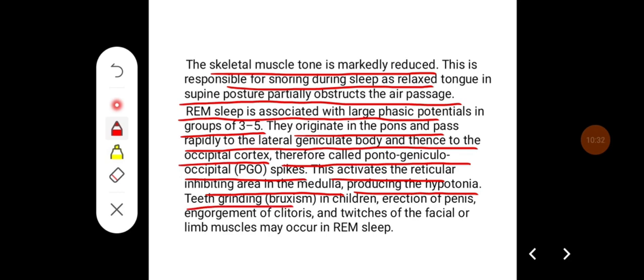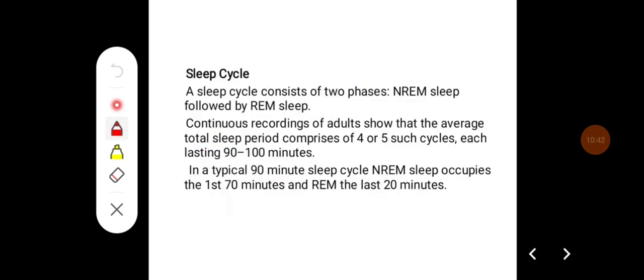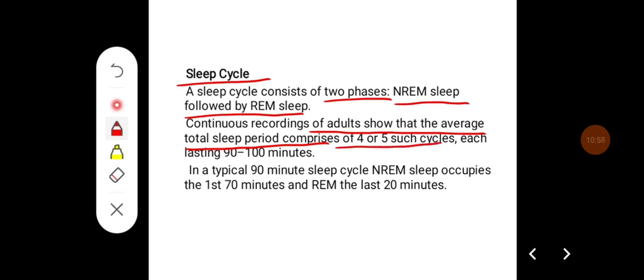Teeth grinding, that is bruxism in children, erection of the penis, engorgement of the clitoris, and twitches of the facial or limb muscles may occur in REM sleep. Sleep cycle. A sleep cycle consists of 2 phases: NREM sleep followed by REM sleep. Continuous recording of adults shows that the average total sleep period comprises 4 to 5 such cycles, each lasting 90 to 100 minutes. In a typical 90-minute sleep cycle, NREM sleep occupies the first 70 minutes and REM the last 20 minutes.